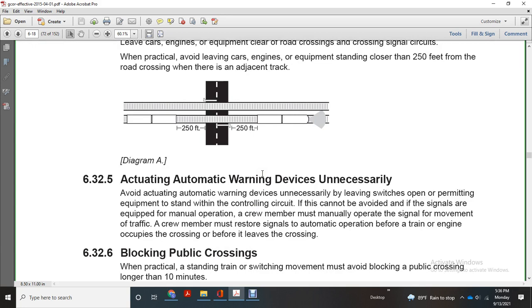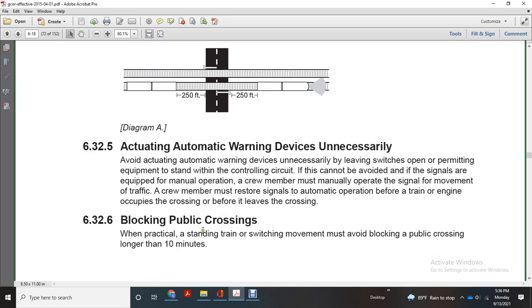Avoid activating automatic warning device unnecessary. Leaving the switch open with the permitting equipment to stand with the control circuit if it cannot be avoided with the signals are equipped for manual operation. Crew member must be manually operated with the signal for the movement of the traffic. The crew member must restore the signal to automatic operation before the train or engine occupied with the crossing before it leaves the crossing. Avoid blocking public crossing when practical.